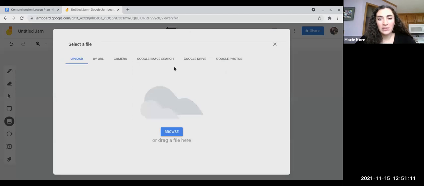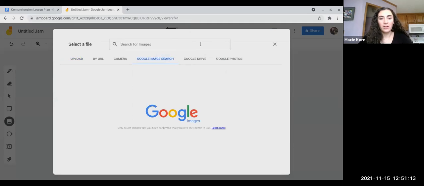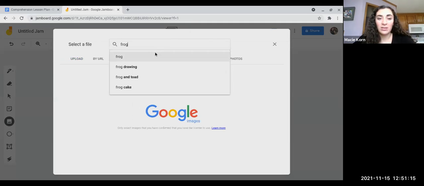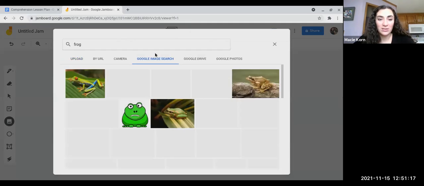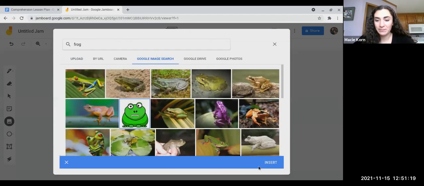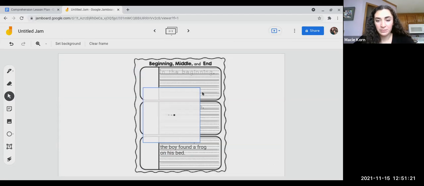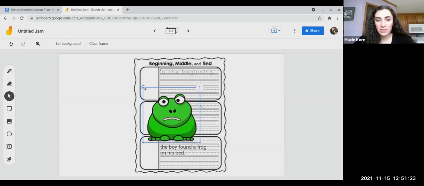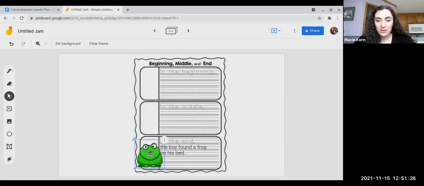So I think I'm going to find a picture of a frog because the fish turned into a frog at the very end of the story and it was sitting on the boy's bed. So that's going to go right here at the end section. So in the end, the boy found a frog on his bed. Okay, so let's think. Let's keep going.